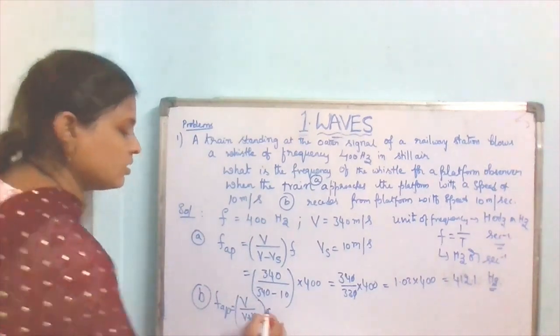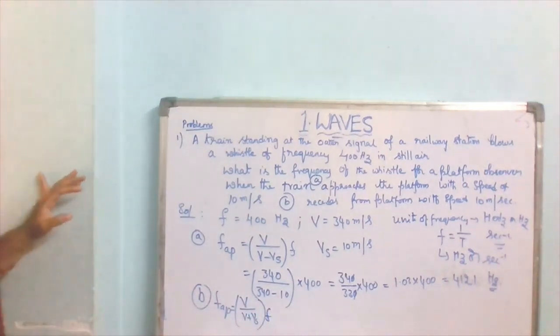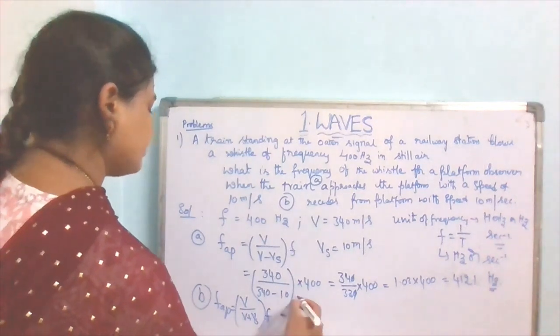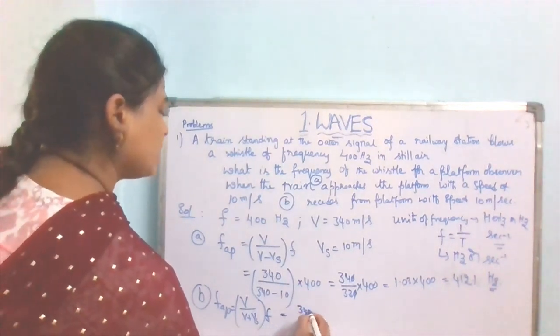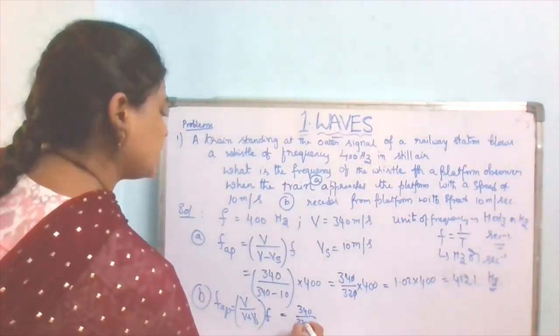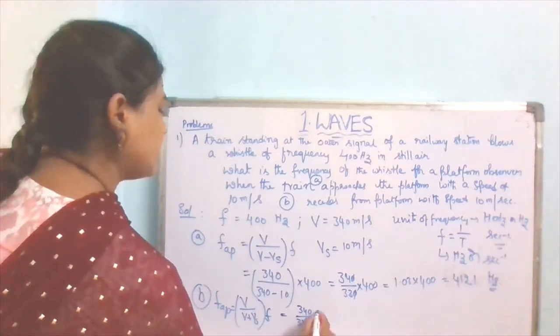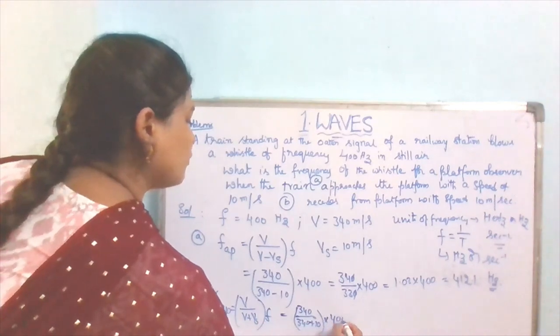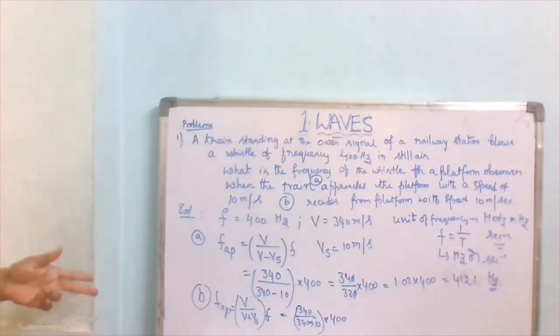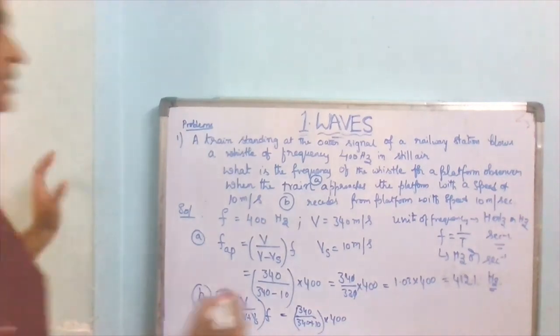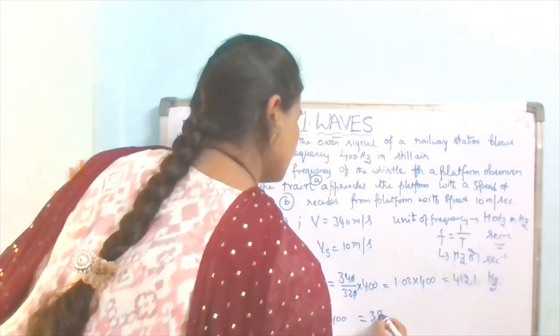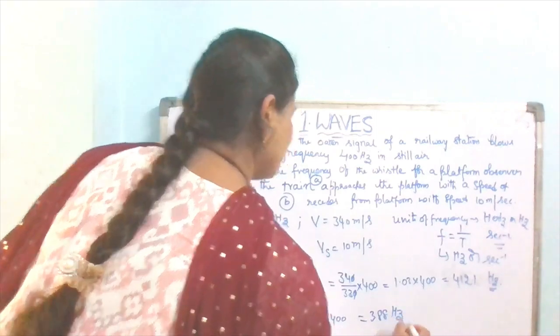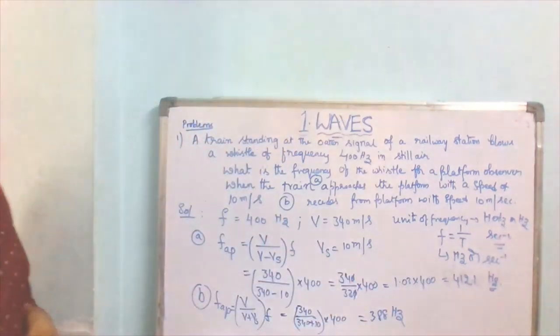That is equal to 340 by 340 plus 10 into the original frequency, which is 400. If we solve that one, we will get about 388 Hz. This is the problem. Note it down. Another problem. Let us see.